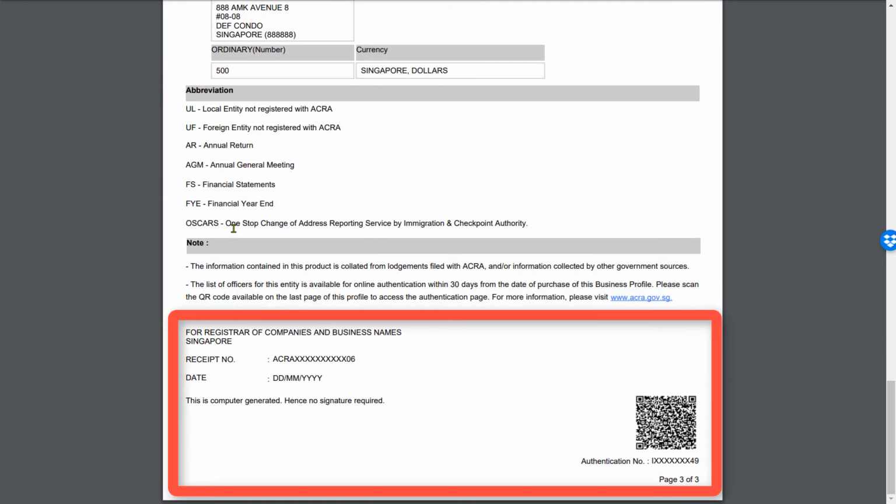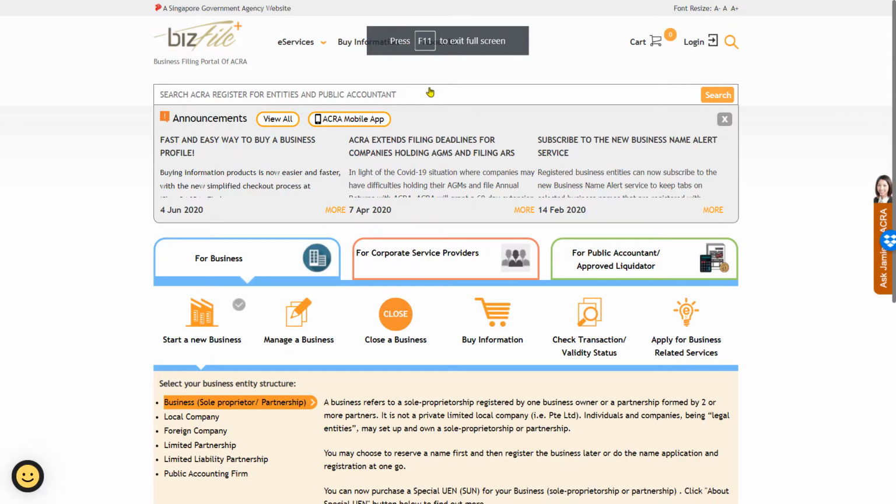At the end of the document, you will notice the date on which it is issued and also the authentication number. So using this authentication number on the ACRA BizFile website, you can check the authenticity of this document. Now I will also show you where to buy a business profile for a specific company.